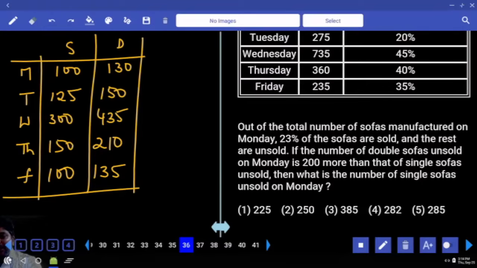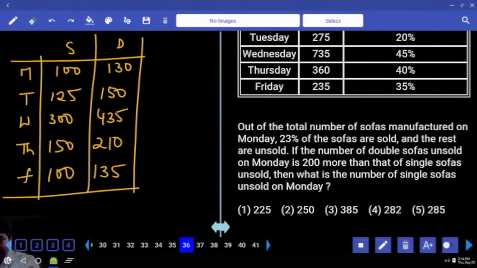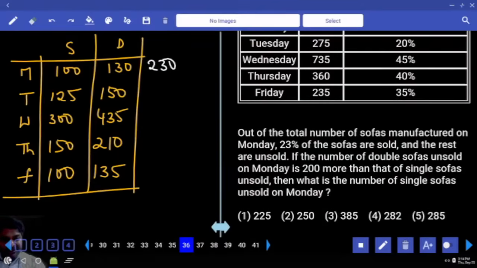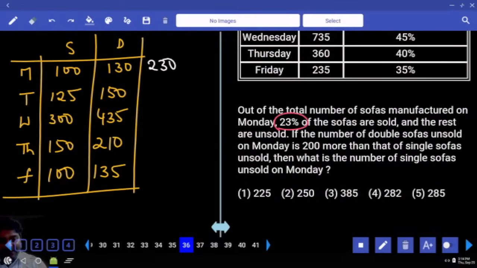Okay. Total how many are there on Monday? 230. Out of 230, 23% are sold. Wait a minute. These are all data about sold items. So sold sofas are 23%, which is equal to 230. Then remaining are 77%. That will be 770.